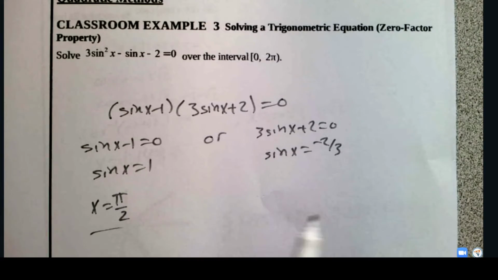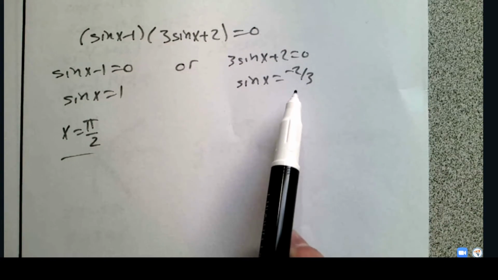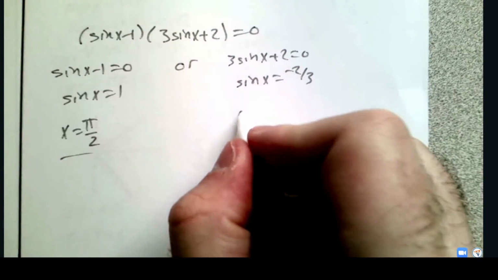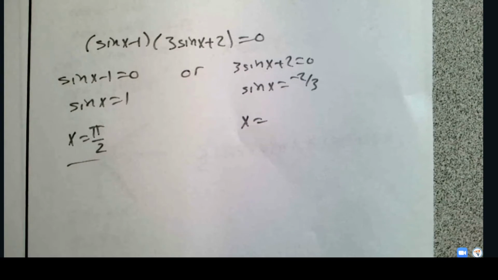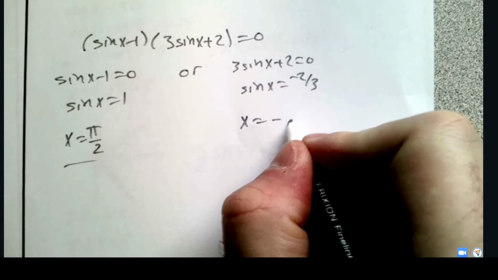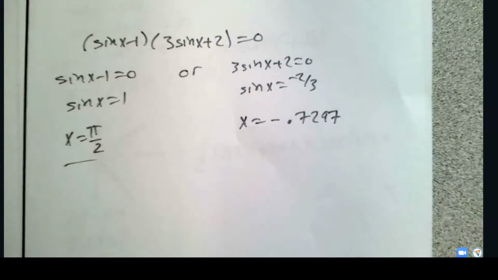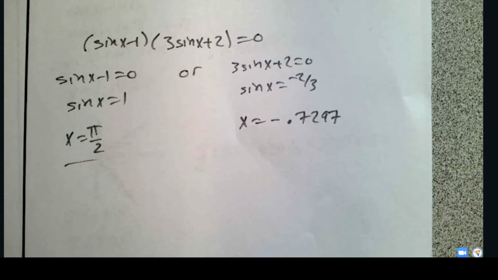But here is where I made the exact same mistake. I said, hey, plug this into your calculator. I get negative 2 divided by 3, inverse sine of that. We trust our calculators here. And I get negative 0.7297. And I said, that's not between 0 and 2 pi, right? We want answers between 0 and 2 pi.